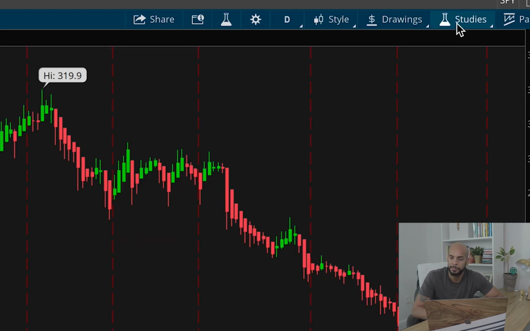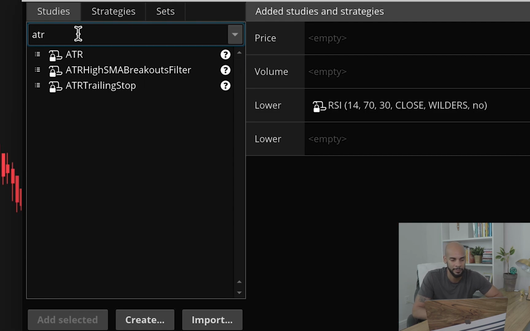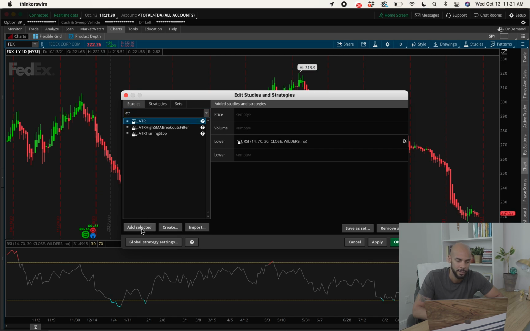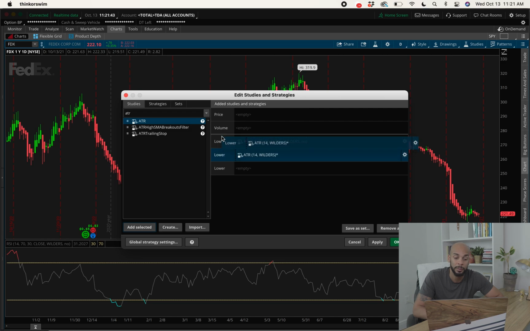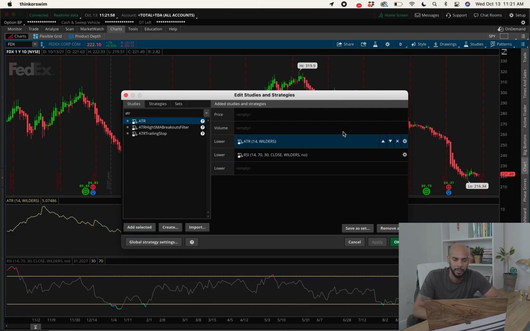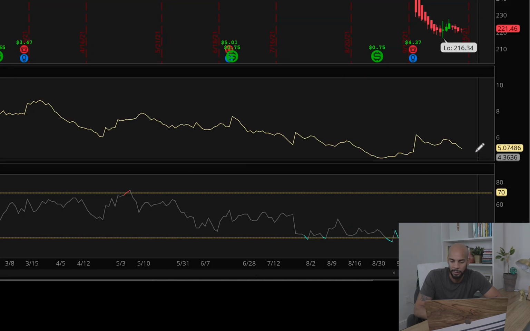Second study I want to add is ATR. That way I have an idea of the average true range of this stock. Again, click Add to Select. By the way, you can take this and move it up and down. If you want to put it above the RSI, you can. You just got to drag and drop it. We're going to put it above the RSI. All right, so it's above. I'm going to leave the parameters the same. Click OK. And now you see your ATR right there above the RSI. So I'm aware that 5.0 is the average true range that it moves.